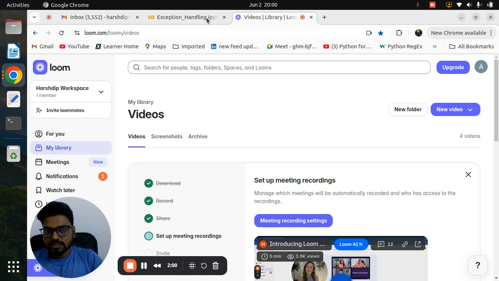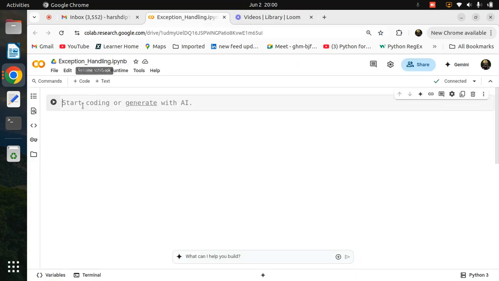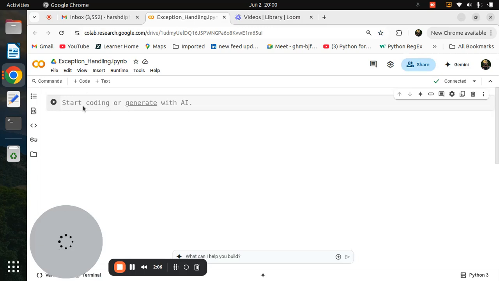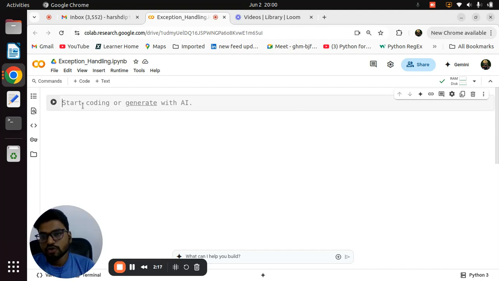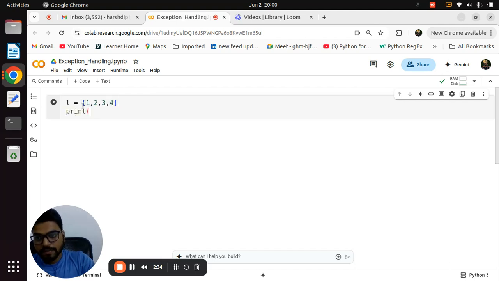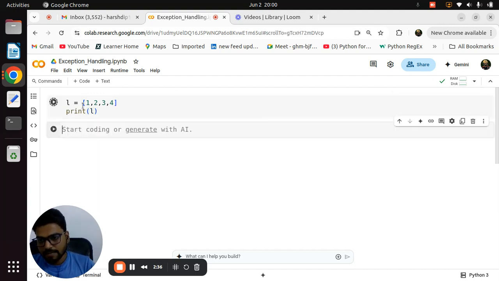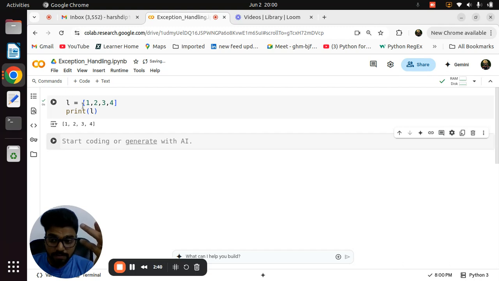As I told you, an exception is one type of error. Whenever an error comes into the program, we can't just look at it and wait; we need to solve it. I'm trying with a very easy example. Here you can also use a for loop, while loop, if else, or a list. For example, I am creating one list, and after that I am printing that list.